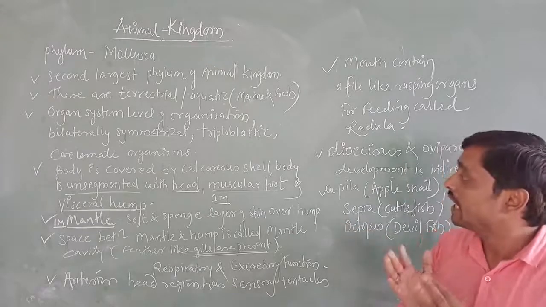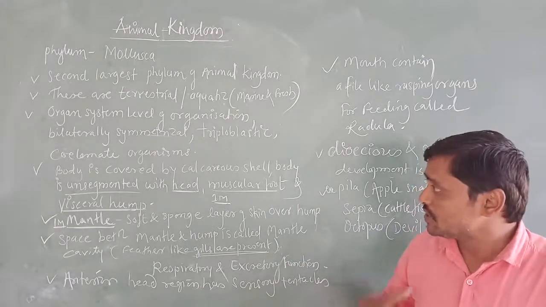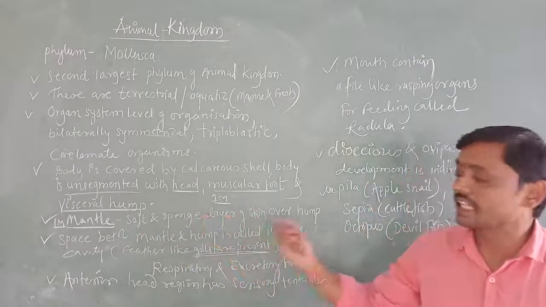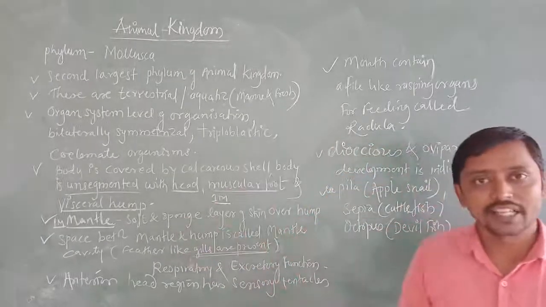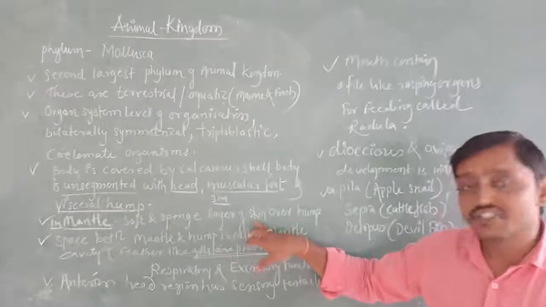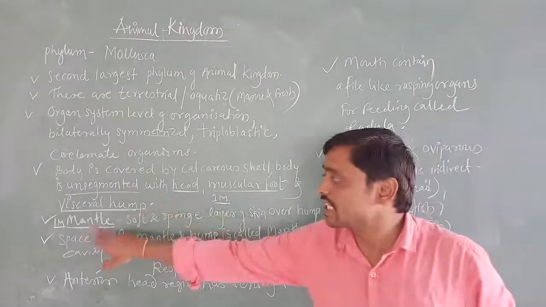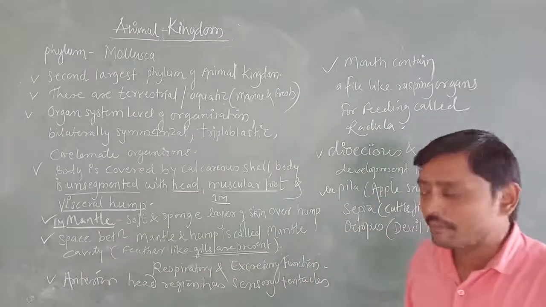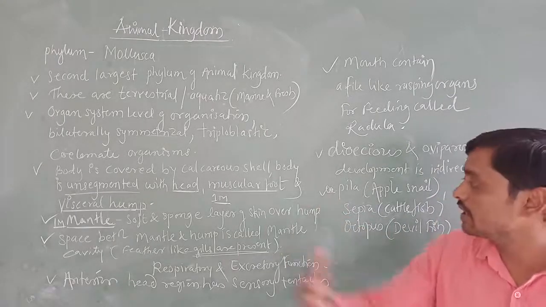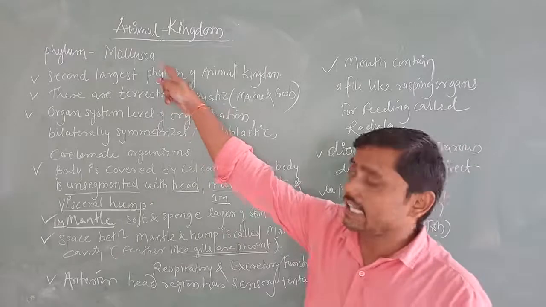Body is divided into head, muscular foot and then visceral hump. Over the visceral hump there is a soft and spongy layer of skin. Soft, like the spongy nature of the porifera sponges you studied, there is a layer like that. That layer is what we call skin, that is the soft and spongy layer of skin over the visceral hump. That is what mantle is. Mantle is nothing but a soft and spongy layer of skin over the hump, and this mantle is present in molluscans.